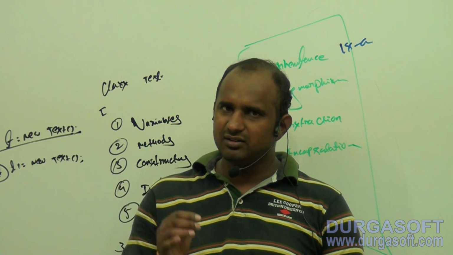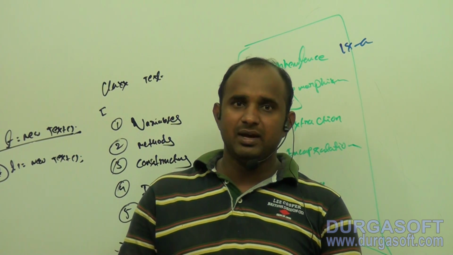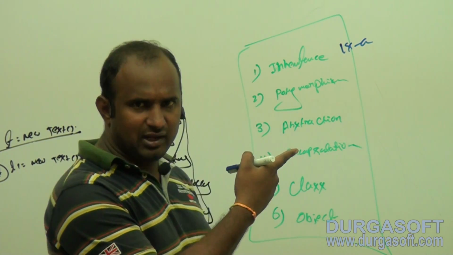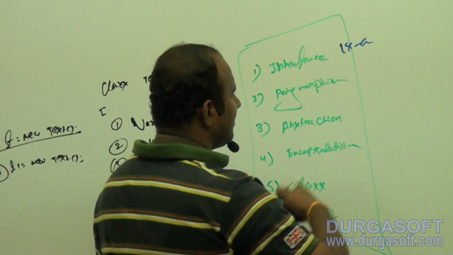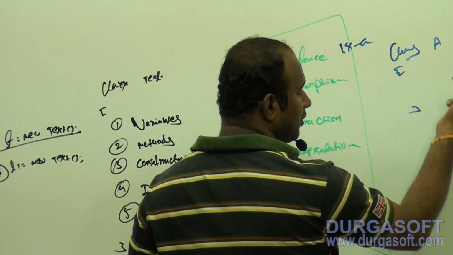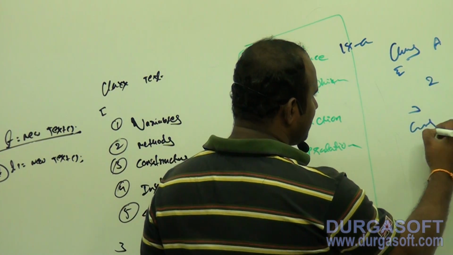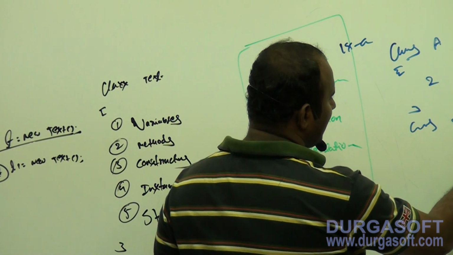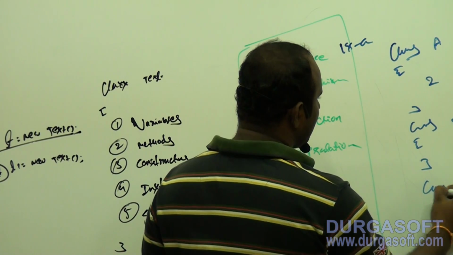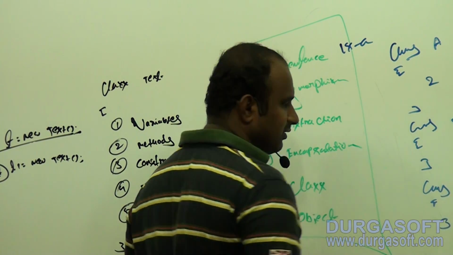So here I am writing the parent class and child classes. When we write the parent class and child class, it is possible to create the object for the parent class and child classes. So on the screen I am writing an example, concentrate. Class A contains how many methods? 2. Class B extends class A and contains 4 methods, and class C extends B, so it contains 6 methods.